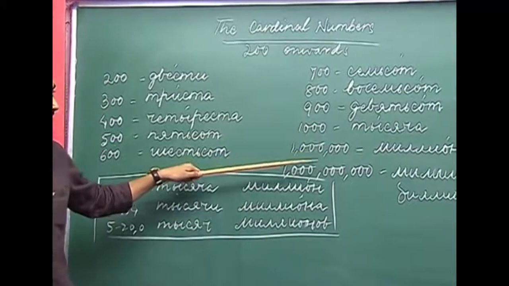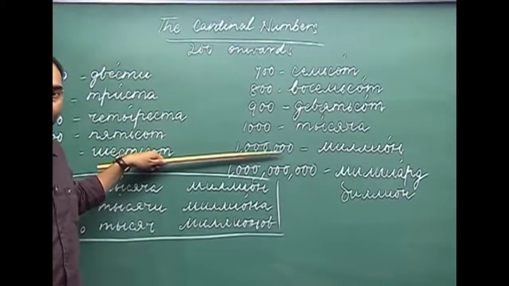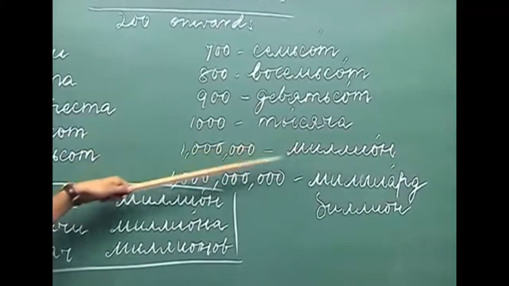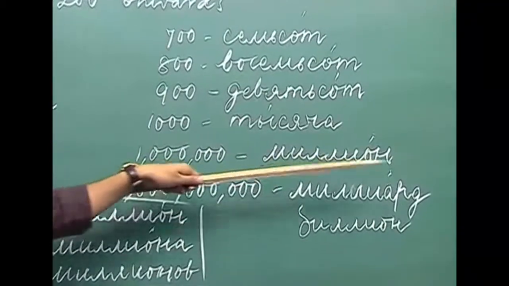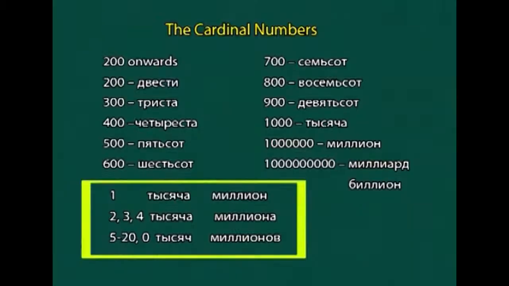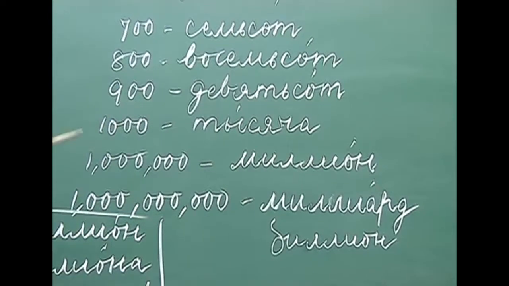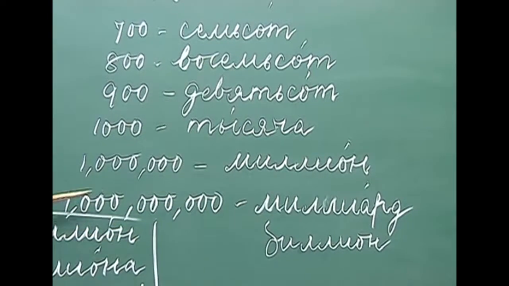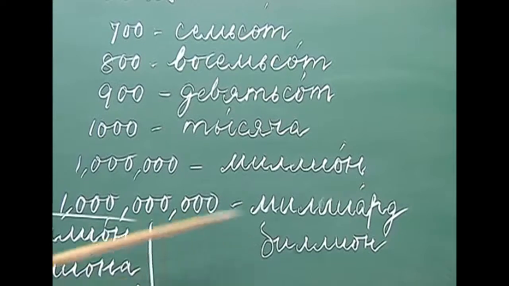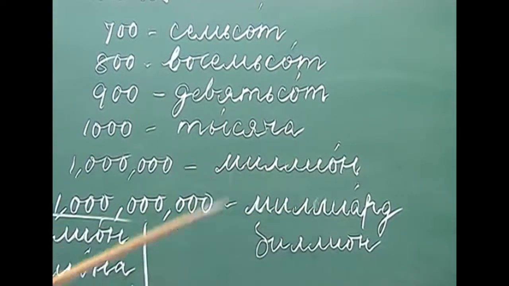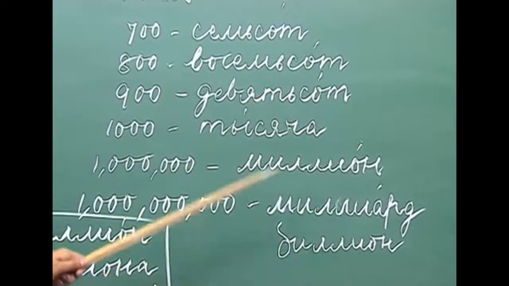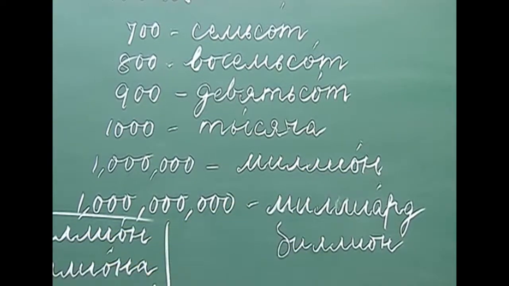Now comes 1 million. How do we say million in Russian? Million. We basically follow the same system of counting as the Europeans do. And after million, what comes? Billion. How do we say billion in Russian? It has two variants: milliard or billion.